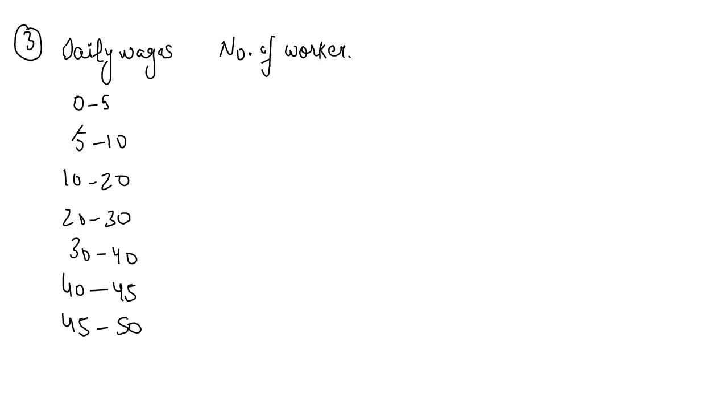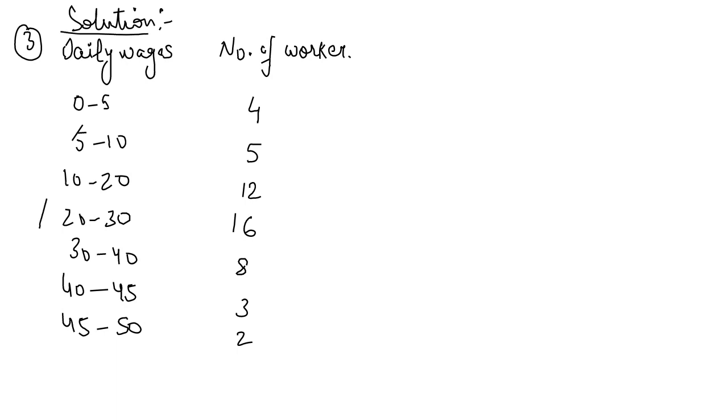Number of workers. First value is 4. Number of workers whose wages are between 0 to 5. Next value is 5, 12, 16, 8, 3, 2. Yes, what is the maximum frequency? Maximum frequency is 16.